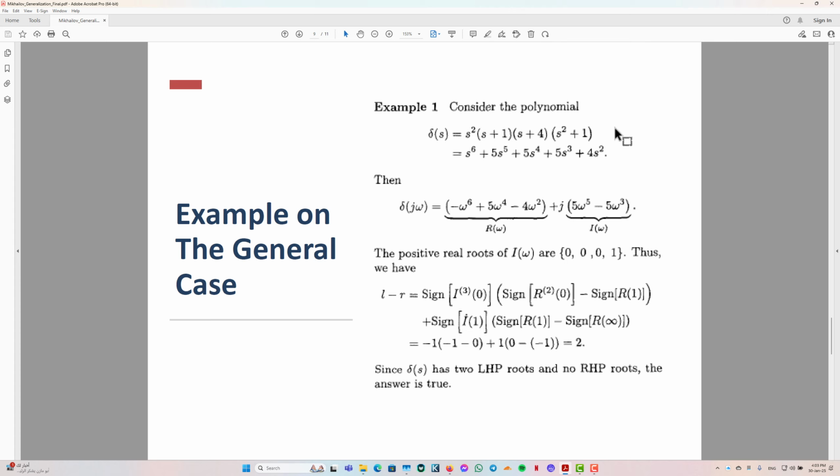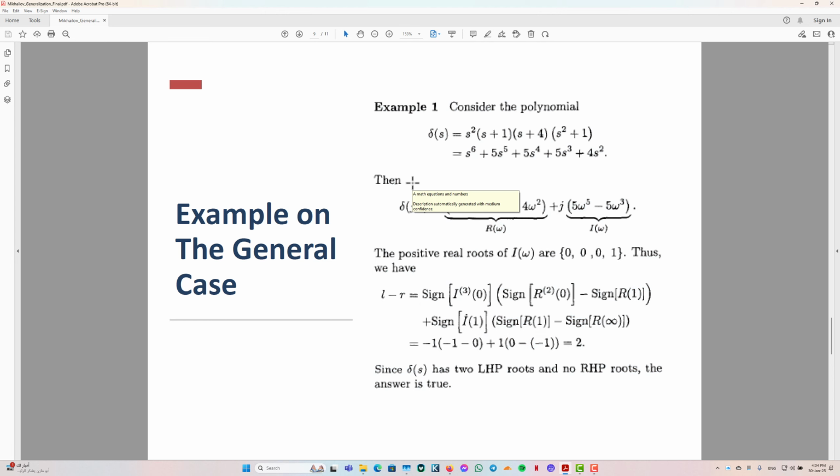The next step is that we evaluate the Mikhailov plot. By evaluating x of j omega, where omega is the frequency variable, we get minus omega to the power 6 plus 5 multiplied by omega to the power 4 minus 4 multiplied by omega to the power 2, plus j in the parenthesis 5 multiplied by omega to the power 5 minus 5 multiplied by omega to the power 3. This is the real part and this is the imaginary part of the given polynomial above.